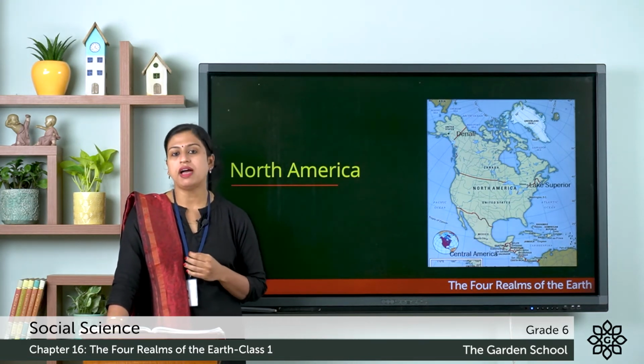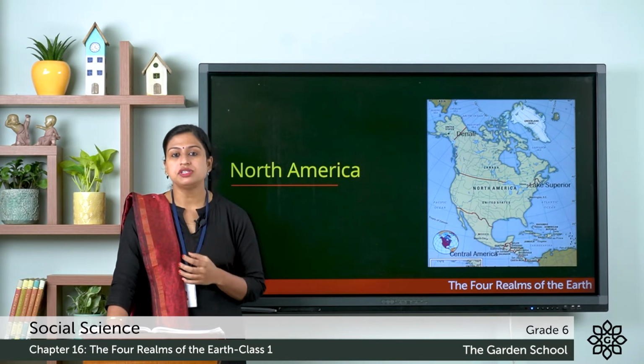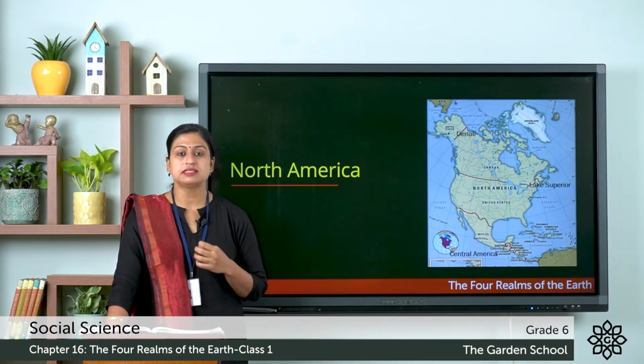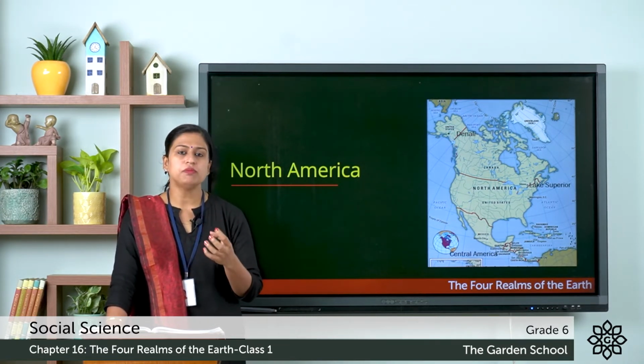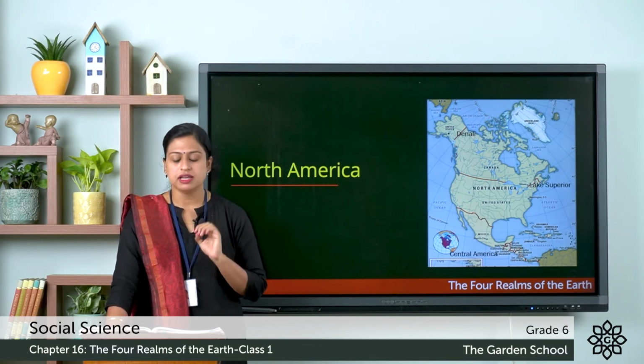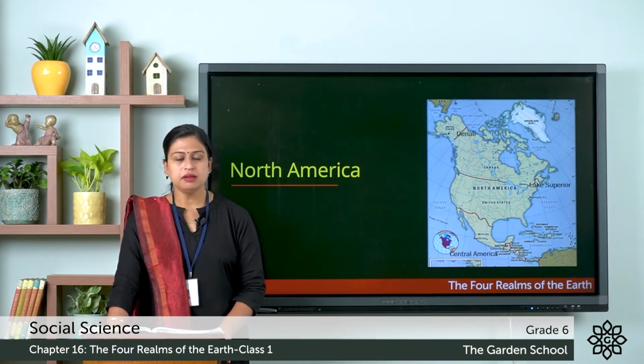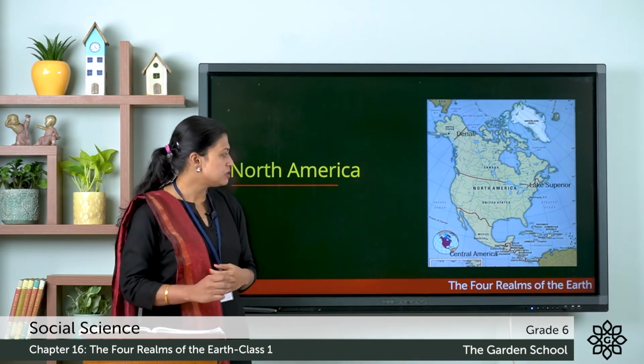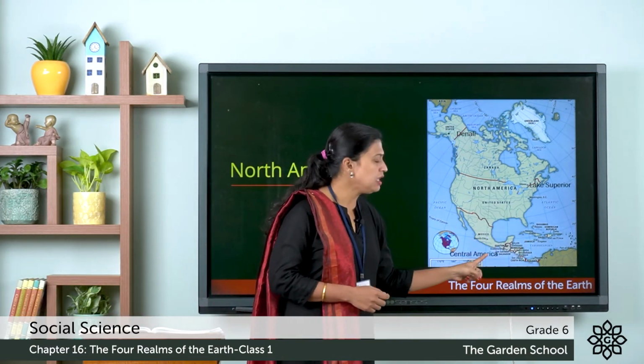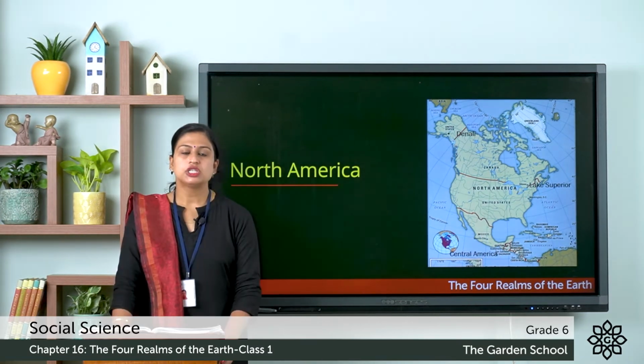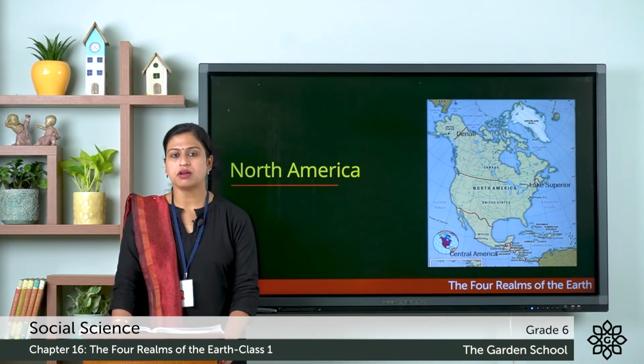And also you can find the world's largest freshwater lake, that is Lake Superior, which is formed by the combination of 5 lakes. And the southern part of North America is known as Central America. So this was about the North America continent.